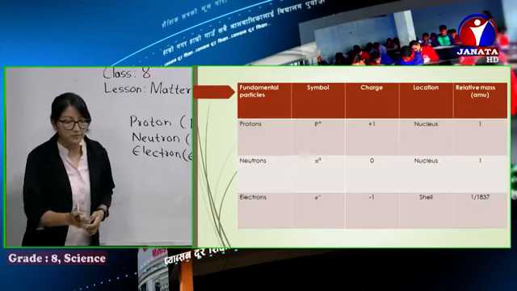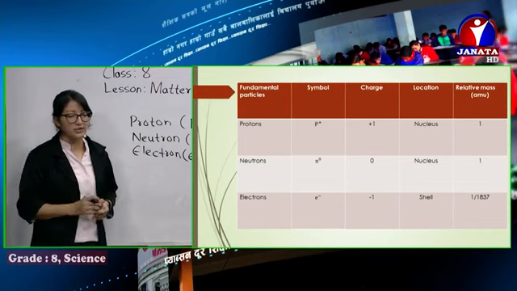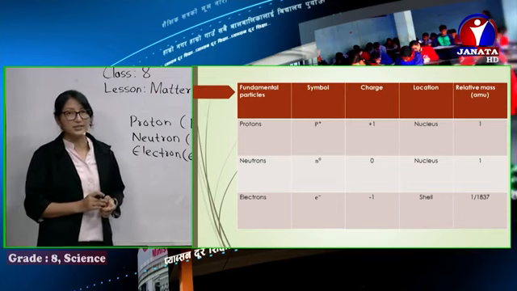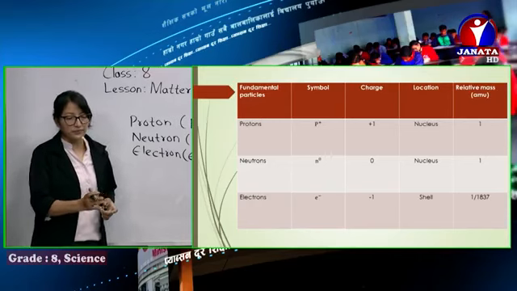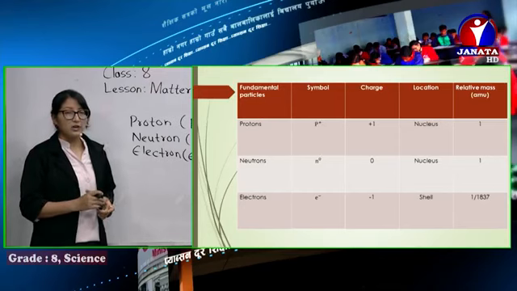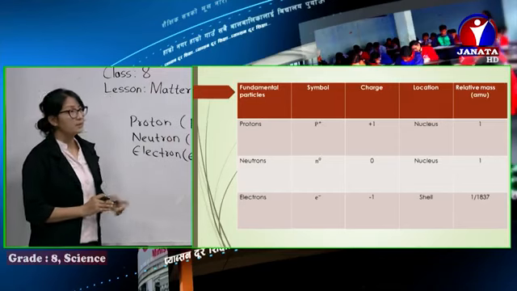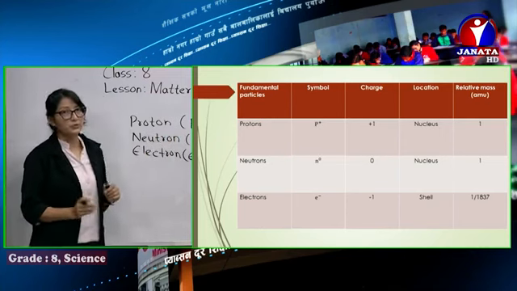You can just check here, a short review of the fundamental particles. Protons: symbol P+, positive charge, +1, located in the nucleus, relative mass 1 AMU. Similarly neutrons: symbol N0, charge 0, or chargeless, located in the nucleus, relative mass nearly equal to that of a proton, so 1.